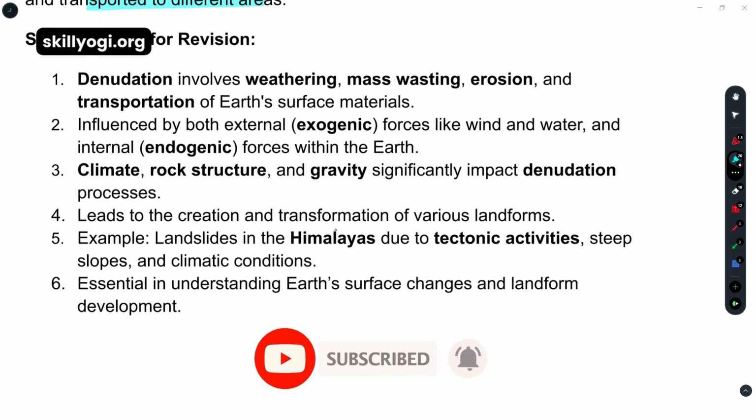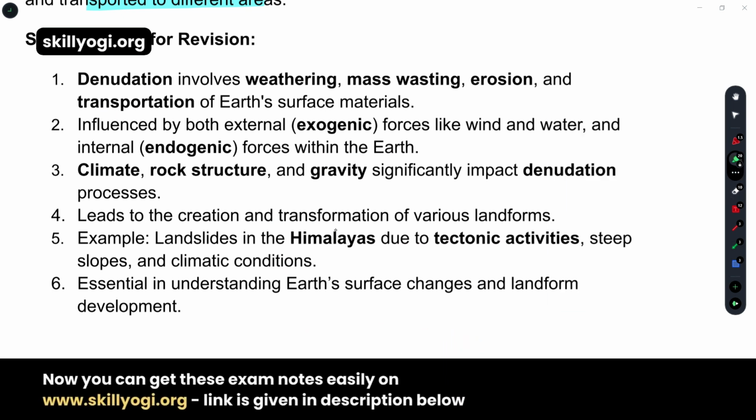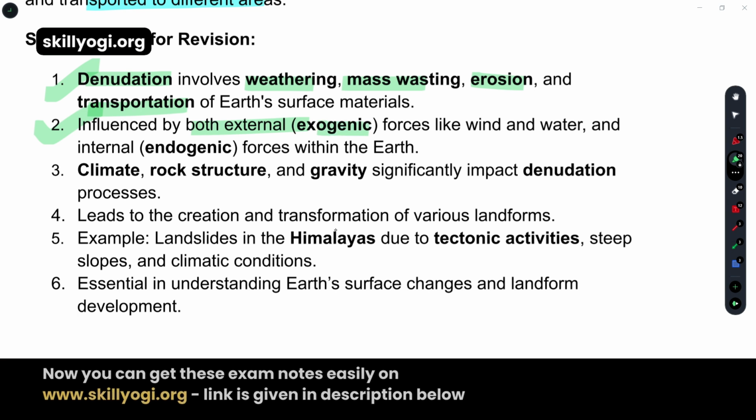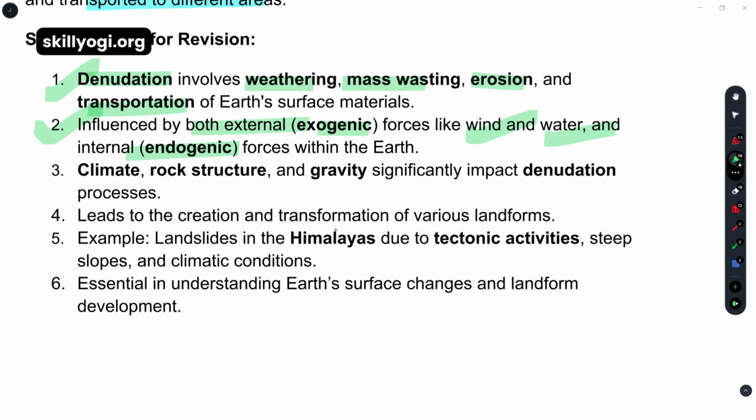What is written for the short pointers? First, we have learned the denudation process, which involves weathering, mass wasting, erosion, and transportation. These four names you have to remember. Next, it is influenced by both exogenic forces and endogenic forces. In exogenic forces, wind, air, and ice are also included, and then endogenic forces.